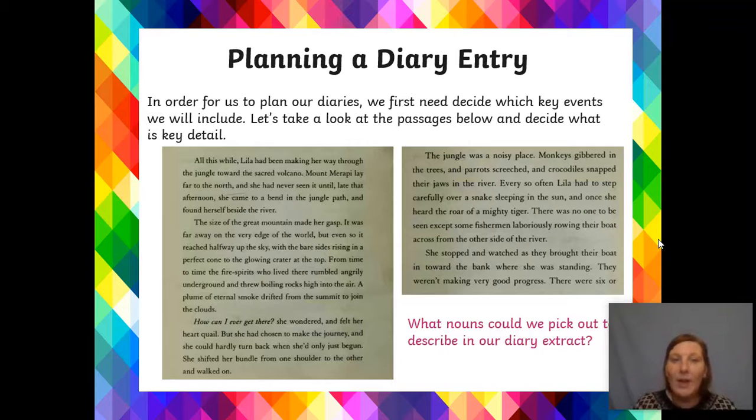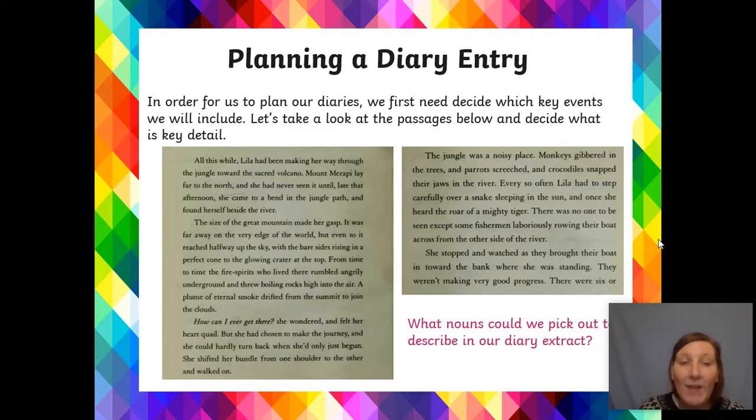All this while, Lila had been making her way through the jungle towards the sacred volcano. Mount Merapi lay far to the north, and she never had seen it until late that afternoon. She came to a bend in the jungle path and found herself beside the river. The size of the great mountain made her gasp. Do you think that's a piece of key information? I think it really is. The first time that she sees the Mount Merapi, that is really, really important. That is a piece of key information.